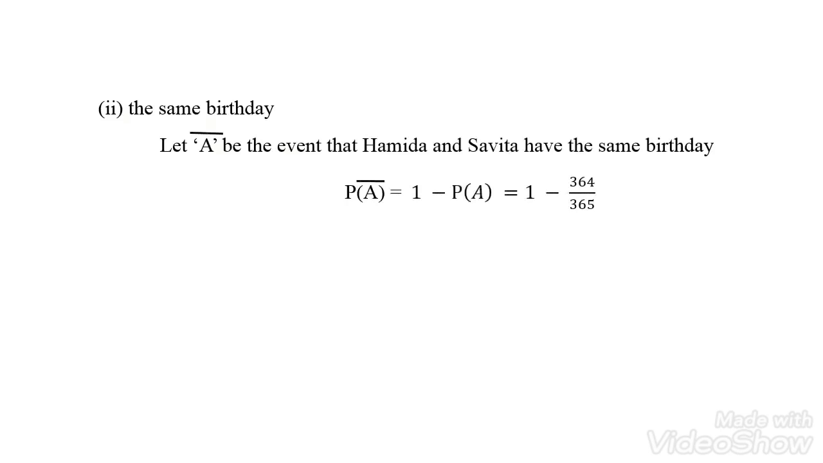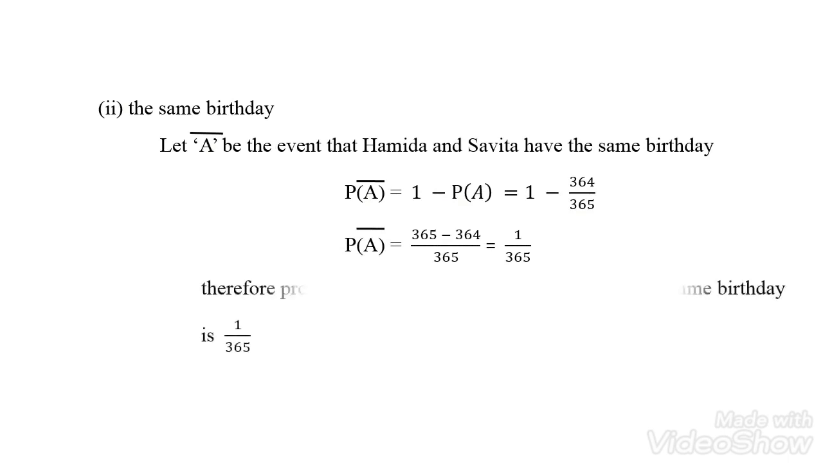So 1 minus 364 divided by 365. I cross multiply 365 into 1, giving 365 minus 364 divided by 365, so 1 divided by 365. Therefore, the probability that Hamita and Savita have the same birthday is 1 by 365. Out of the whole year of 365 days, any one of the days is the birthday of both.